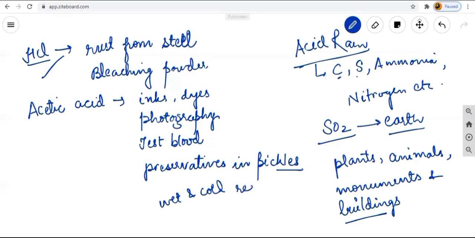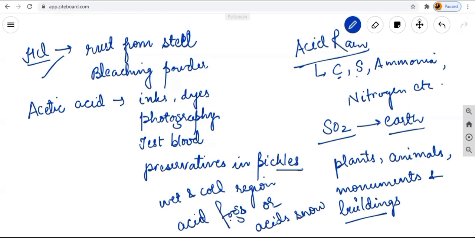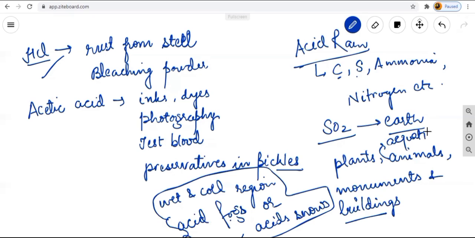So in wet or cold regions, we can see the acid fogs also. Acid fogs. Fog means dhund. Okay, acid fogs we have seen, as well as acid snows. When the snow falls, it is known as acid snow. So these contain these acids in nature. That's why these are very much harmful to all the plants, and most importantly to the aquatic animals.